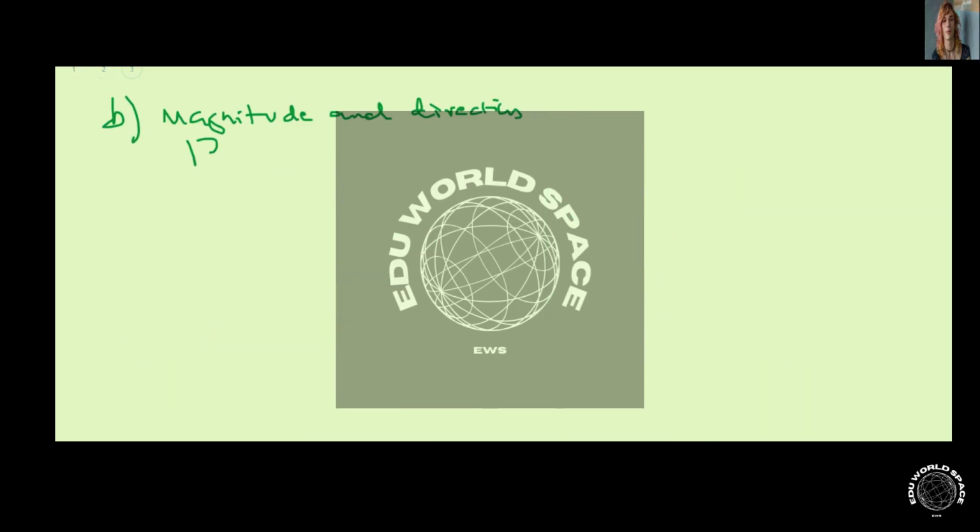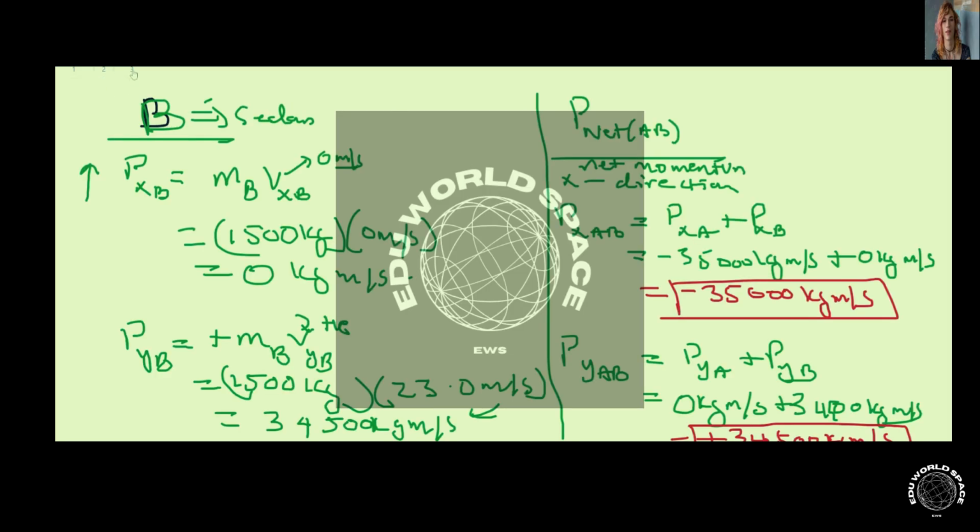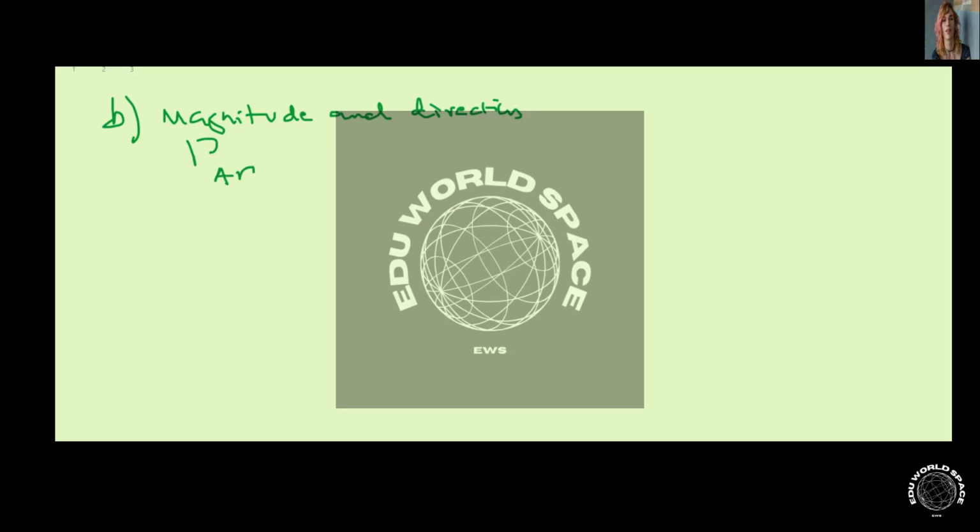Remember, we're calling the net momentum P_AB. The formula for that is simply you take the square of the total momentum for A squared, and then you take the square of the total momentum for B squared, plus 2 times momentum of A times momentum of B times cosine of theta.